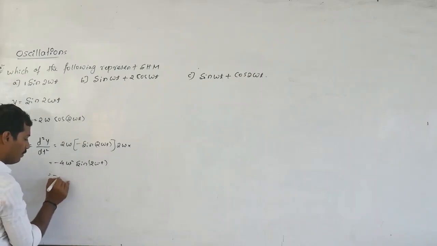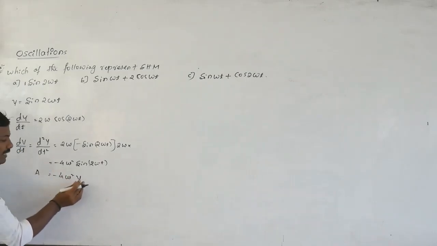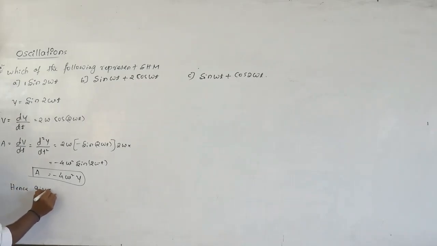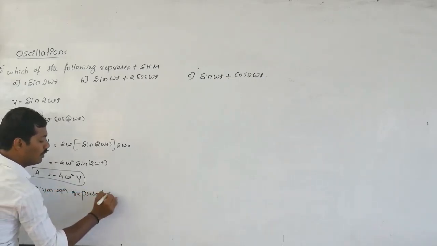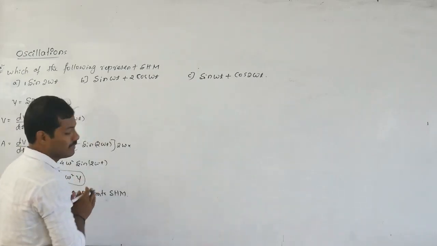Now minus 4 omega square sine of this is nothing but what? Y. This equation is acceleration. This is in the form of displacement and the angular frequency. Now this equation represents what? Simple harmonic motion. Hence the given equation represents simple harmonic motion, because it comes in the form of displacement and the angular frequency.